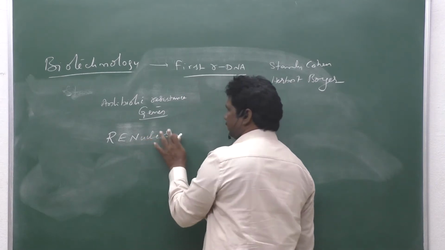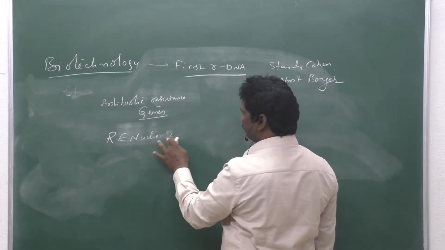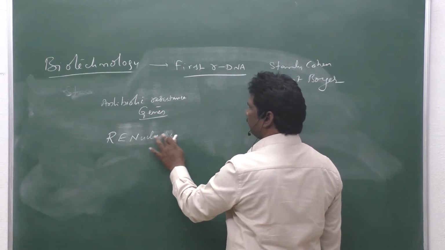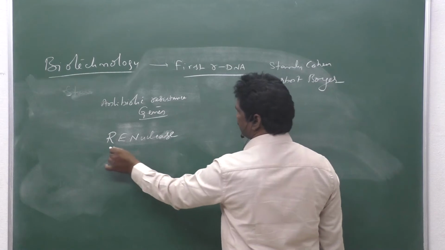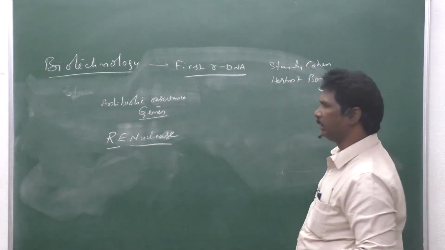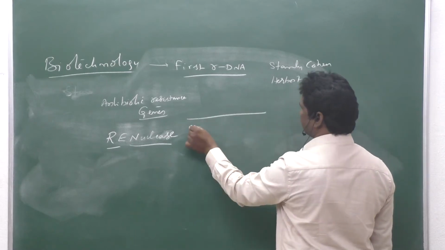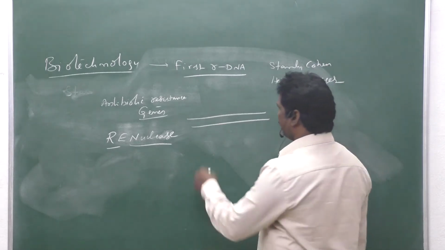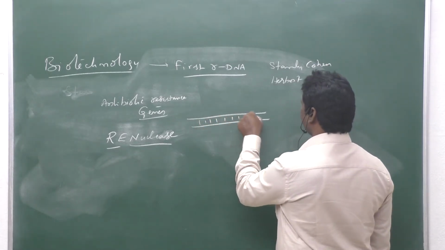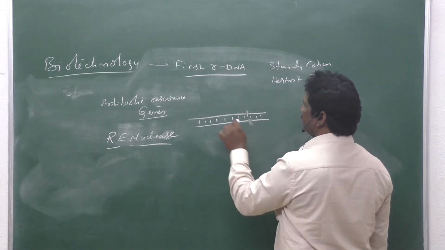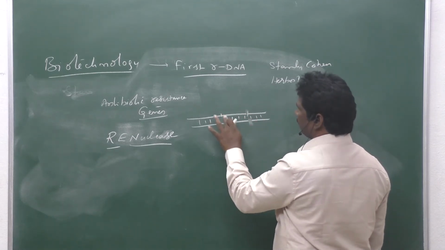These enzymes are mainly helpful because the DNA containing the antibiotic resistant genes can be cut into small fragments.